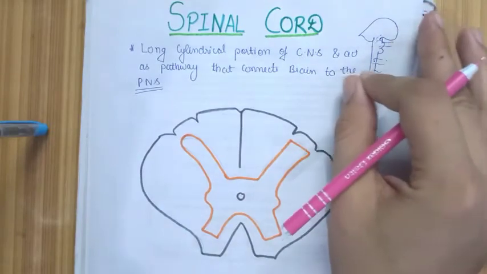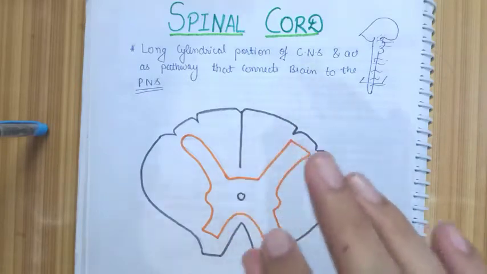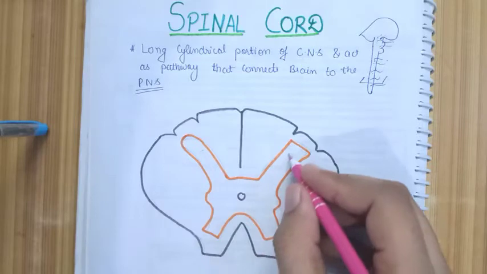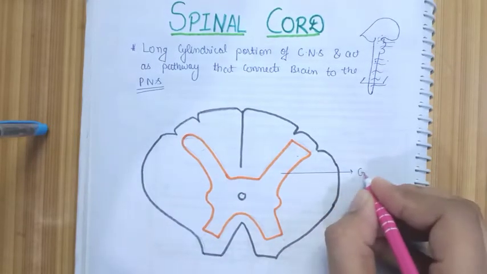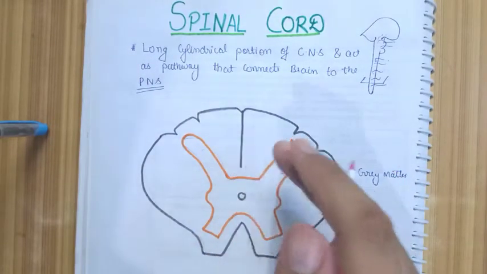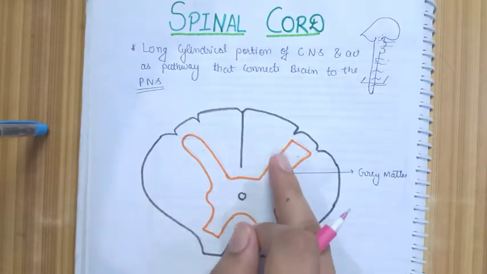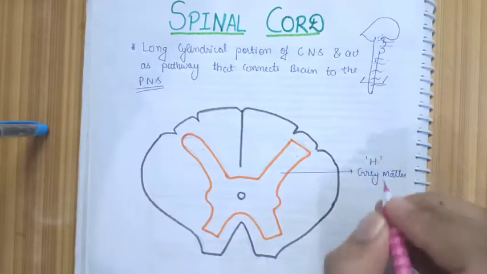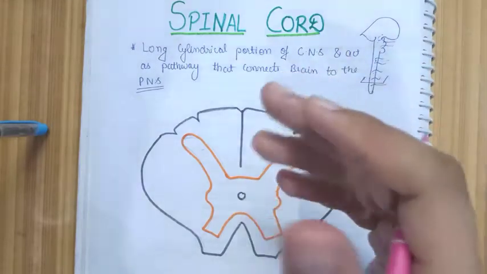If you make a cross section of the spinal cord, in general it appears like this in a transverse section. This orange part, the part enclosed by the orange here, is the gray matter. The gray matter present in the spinal cord appears to be H-shaped. You can see this is one limb of the H, this is the connecting limb and this is the other limb of the H. So the gray matter is H-shaped, or sometimes it is referred to as butterfly-shaped gray matter that is present in the spinal cord.